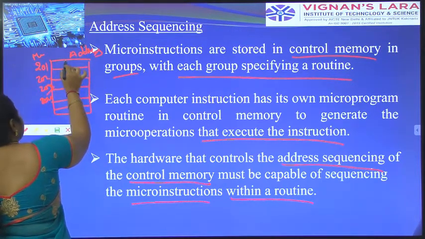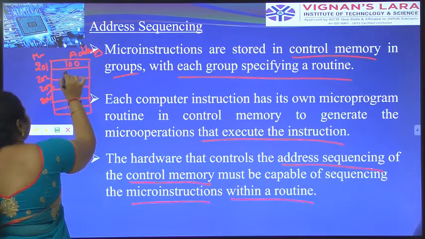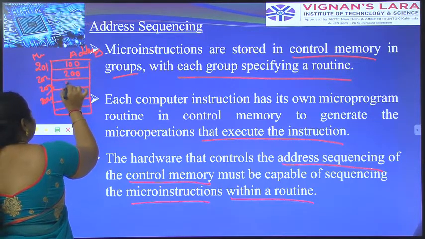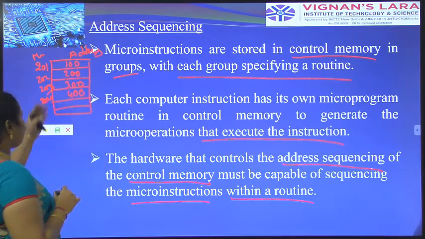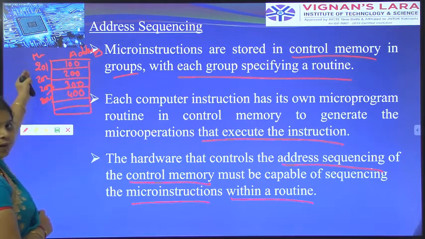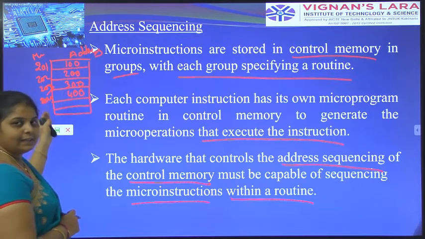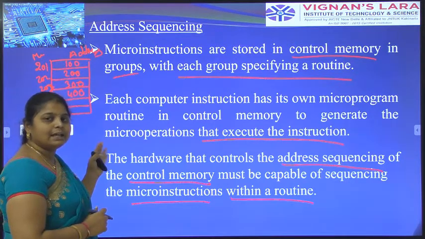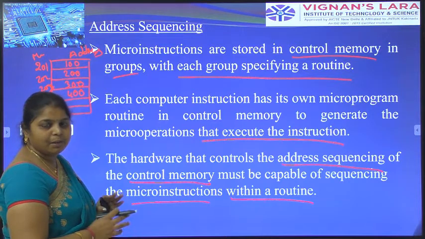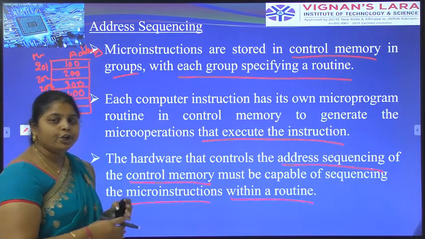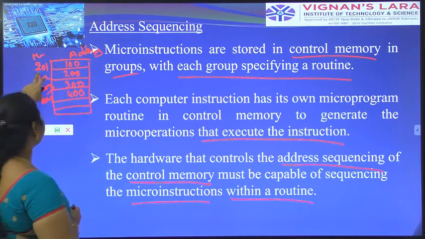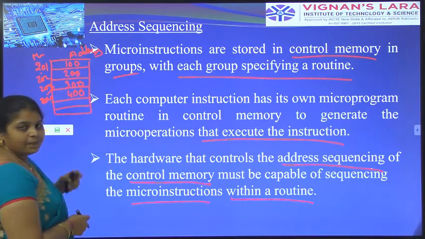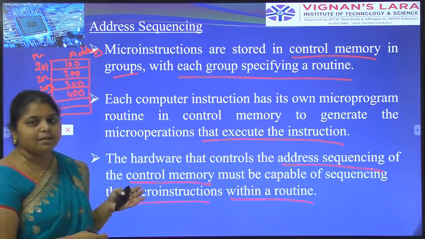Here 101 has content 100, 102 has content 200, 103 has 300, 104 has 400. This is the address sequence. Sequence means 201, 202, 203, 204, like that. In that sequencing, the content is available for each individual address. For every individual memory location, we have the address, and the content is available in the memory.